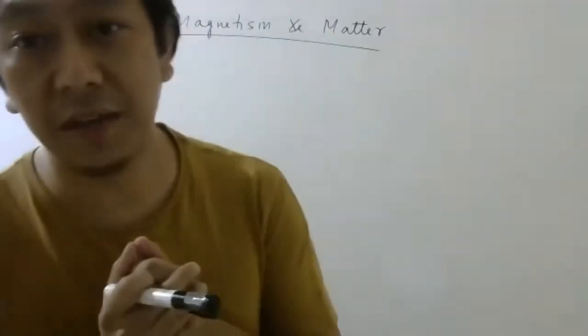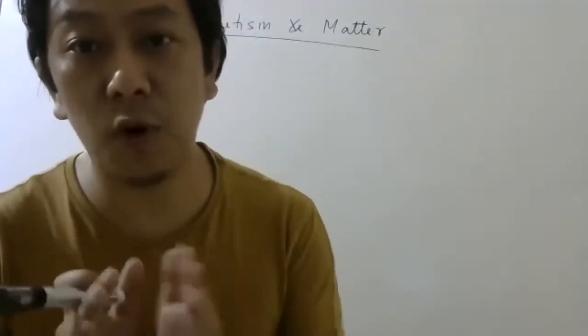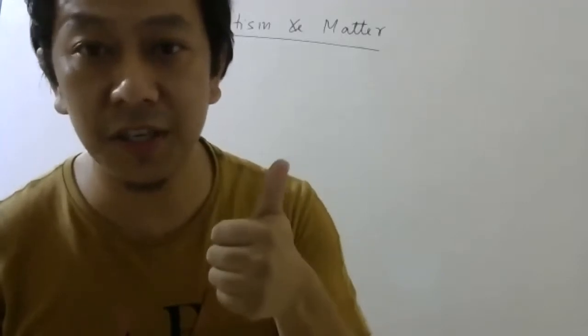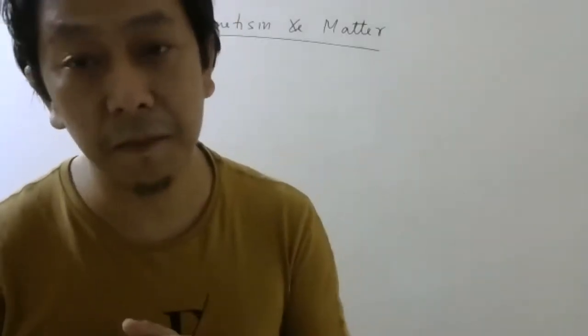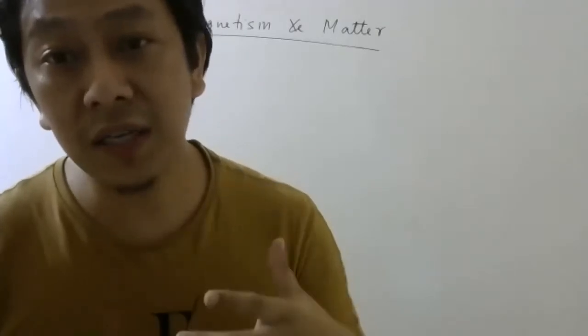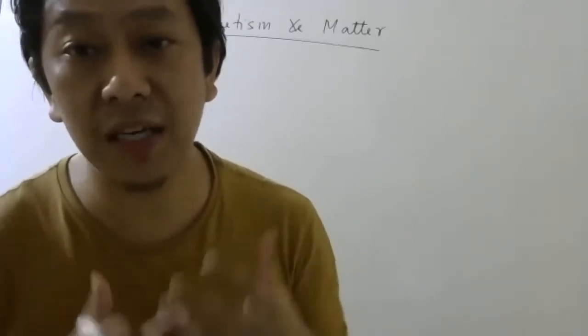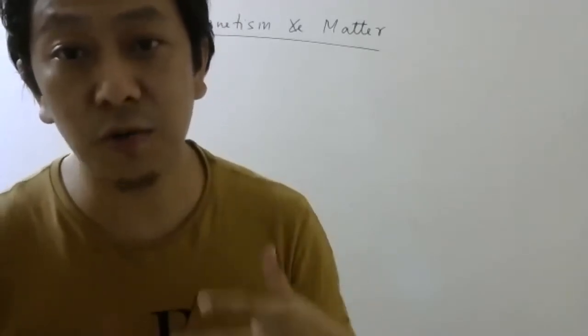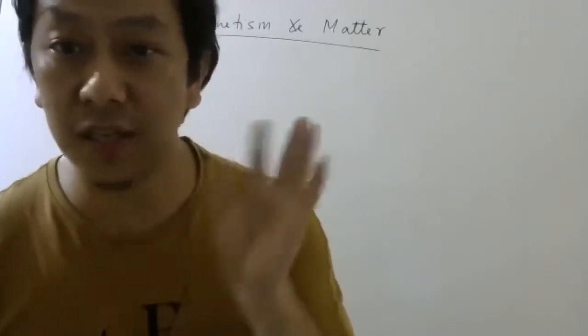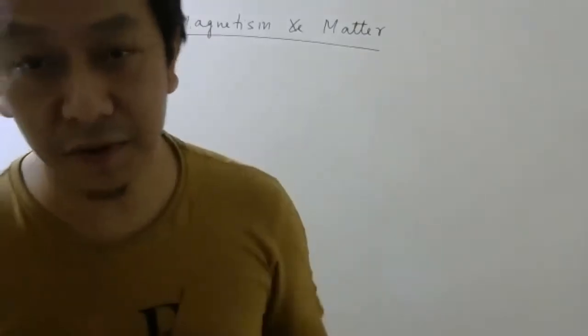That is what we want to study in this chapter, and later we will study about Earth's magnetic field. So these are the two important parts in this chapter. First is how materials behave when you apply a magnetic field, and then how to find Earth's magnetic field, and what are the important terms to find out Earth's magnetic field. So these are the two important things in this chapter, okay?